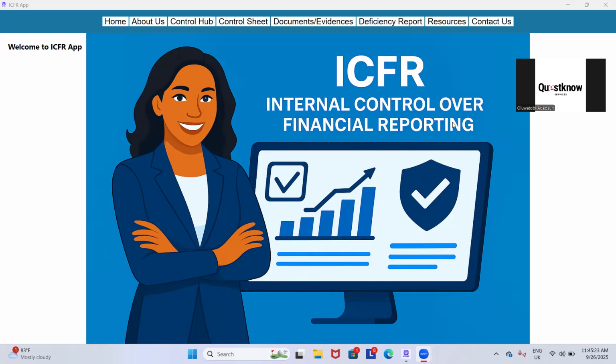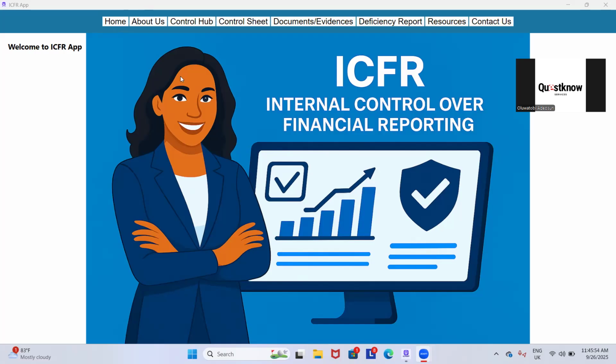So, as a consultant, you now have all you need in one app. As an entity, your ICFR processes are now streamlined and customized to your operations. And the best part of this app is no installation: just download, click, and continue to use. So here is how it works.